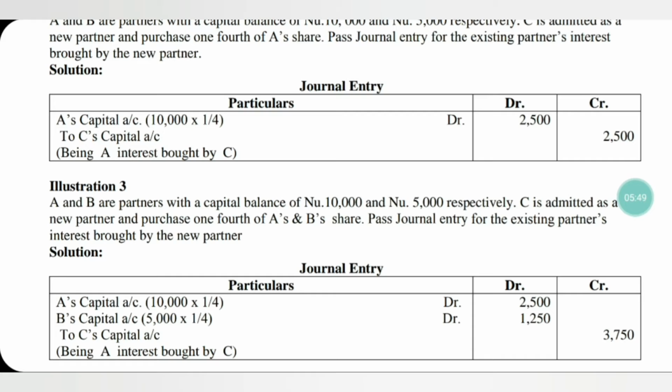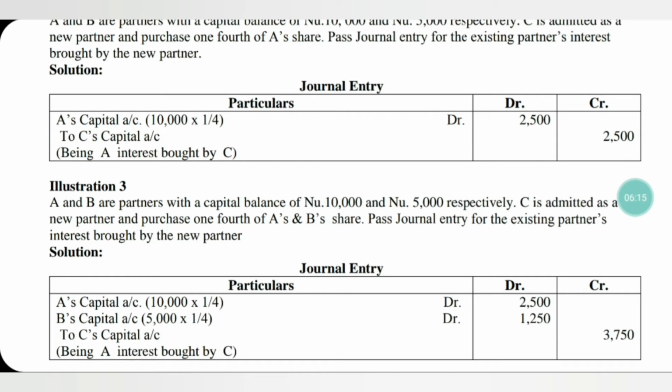One-fourth of A's capital and one-fourth of B's capital. So, according to this question, existing partners' capital accounts are debited and the new partner's capital account is credited. A's capital account, 10,000 of one-fourth, comes to 2,500. B's capital, 5,000 of one-fourth, comes to rupees 1,250.